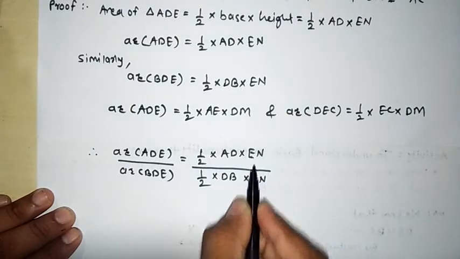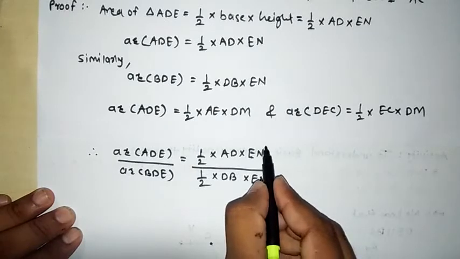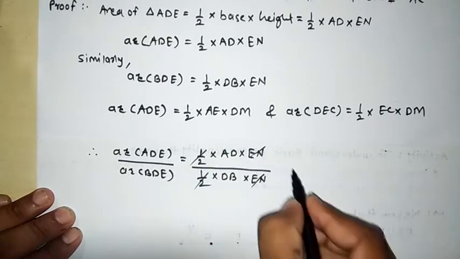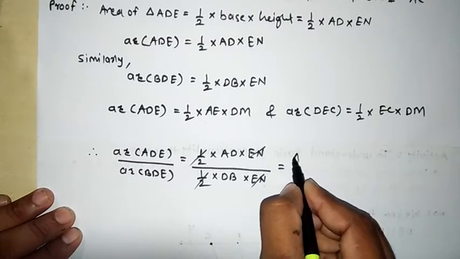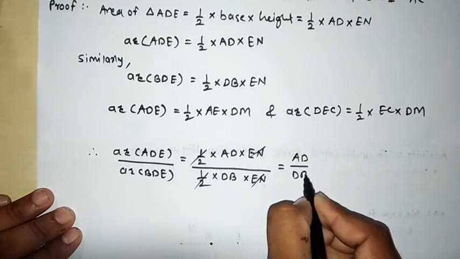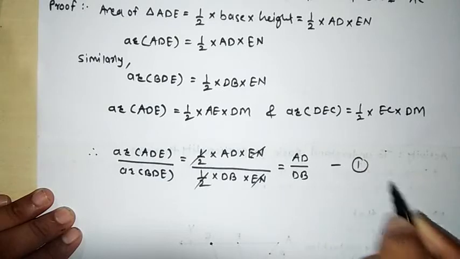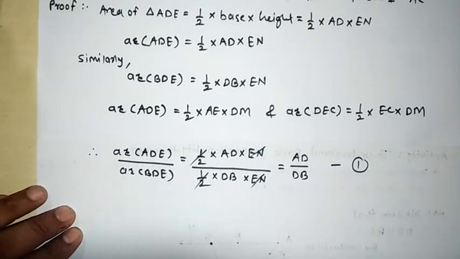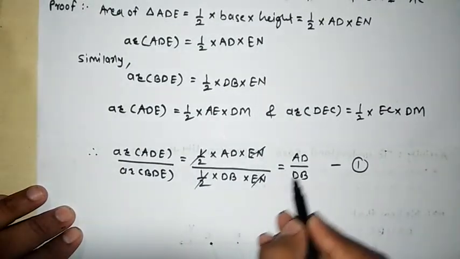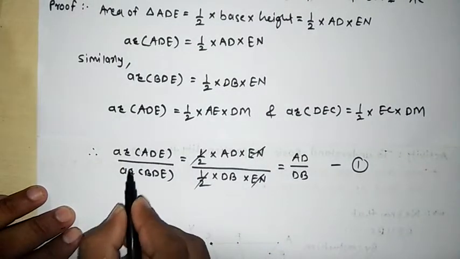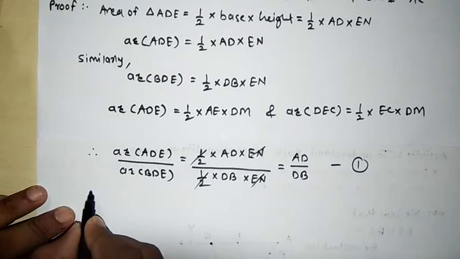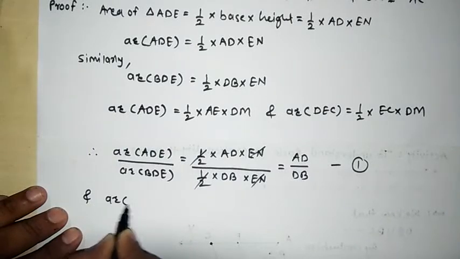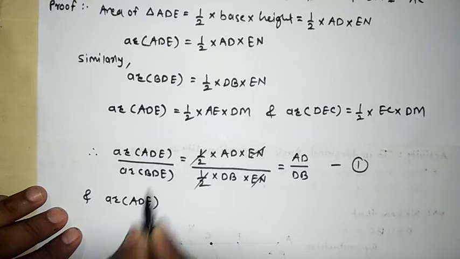This EN and this EN get cancelled, and the half and half get cancelled. What will remain here? We will get AD by DB. Mark it as equation number 1. Area of triangle ADE divided by area of triangle BDE is equal to AD by DB.